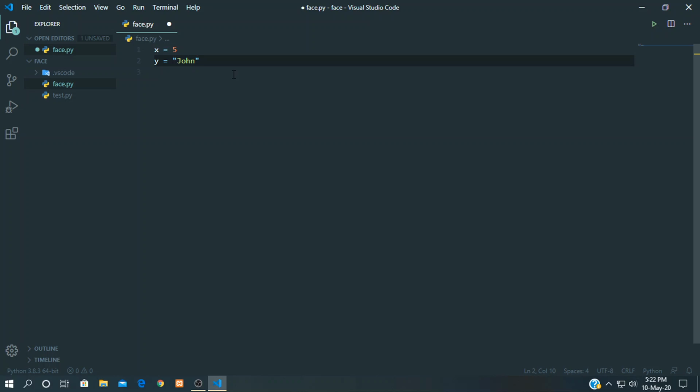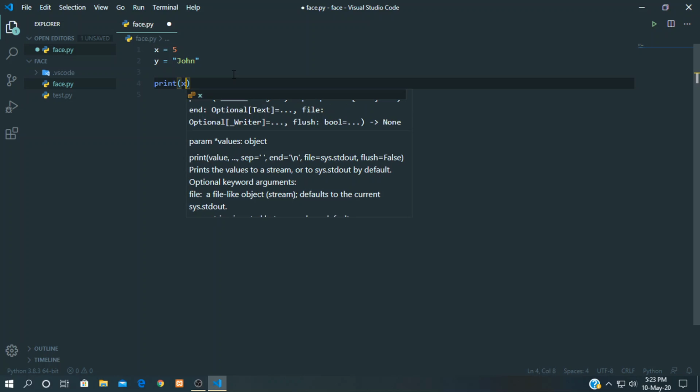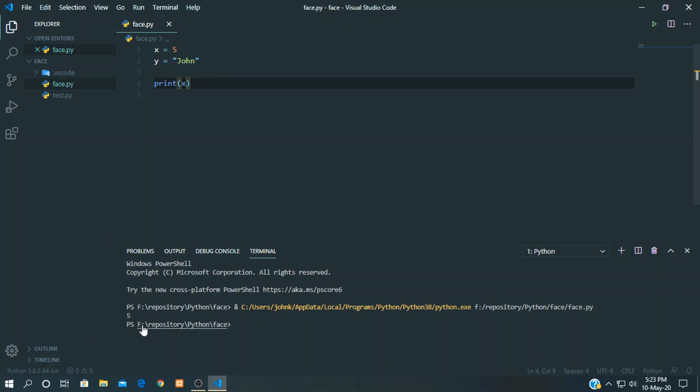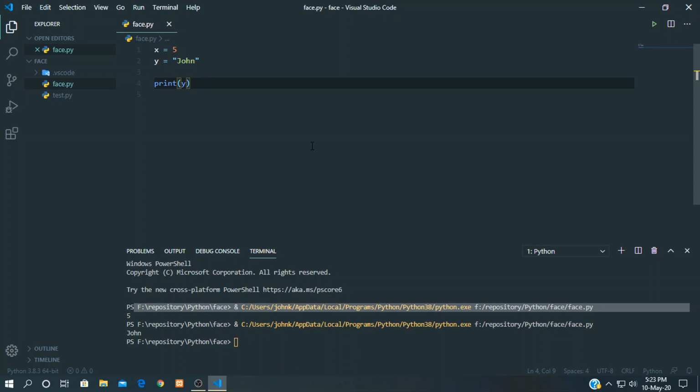So these are the two variables. Let's print it. Print x. Run it. Okay, it's printing 5, and let's change the variable name to y. It will print John.